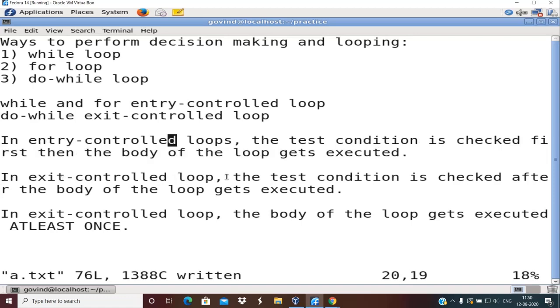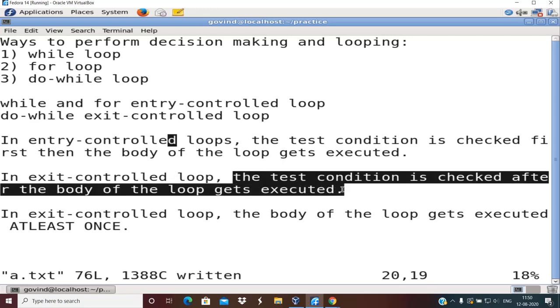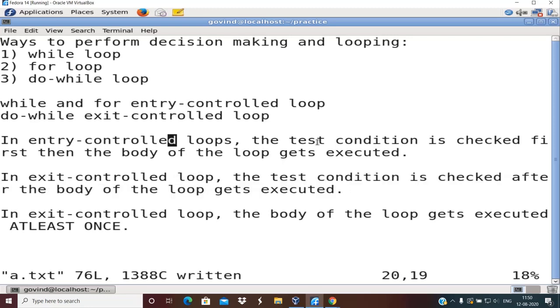In exit control loop, the test condition is checked after the body of the loop gets executed. So you can also think of it as a difference between these two. Most of the time in the examination, it's a famous question contender for 5 to 8 marks: tabulate the differences between entry controlled and exit control loops with block diagrams or flowcharts. So you can put the flowcharts. The difference between flowchart of entry control and exit control is given in the textbook. You can refer to that.